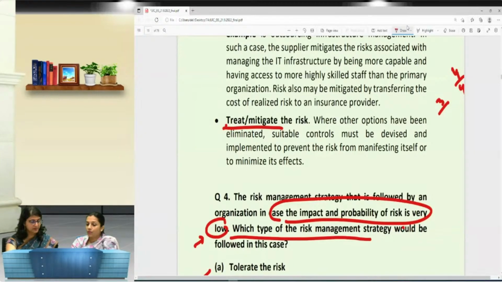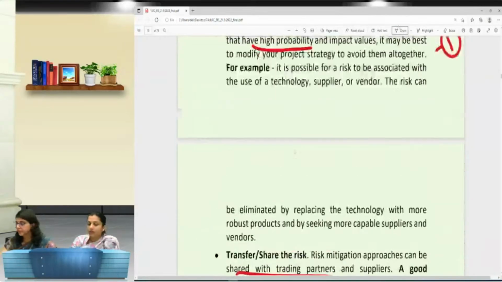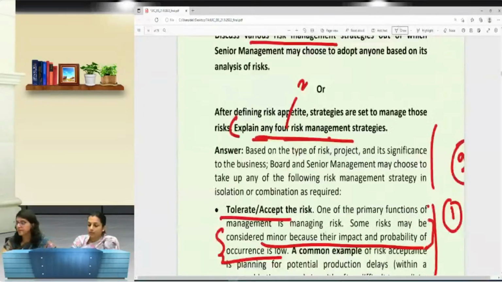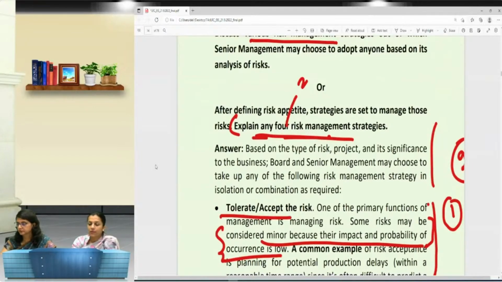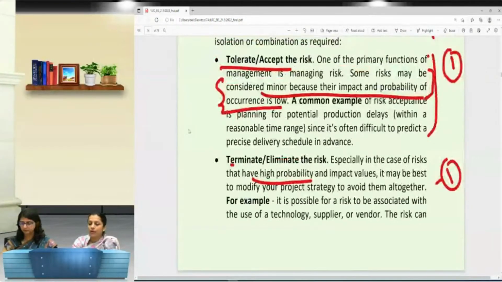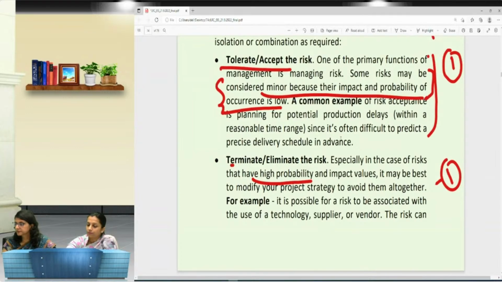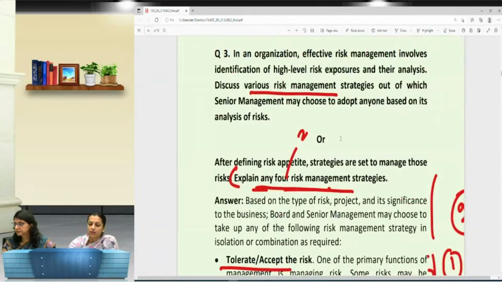Yeah, 100%. Here I would like to say one point which we have recently seen because one of the students came. If the question demands, discuss any 4 risk management strategies, like rightly ma'am said, if you know the topic, you start writing on it. You forget about what the question demands. So what they do, they simply write about what is the risk, what are the different types of risk, and at the last, with only 1 or 2 points, they explain, okay, these are the risk management strategies.